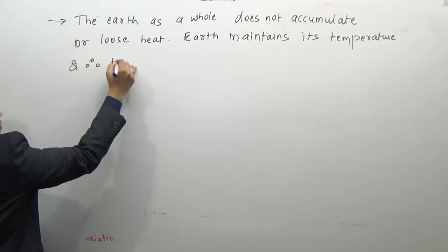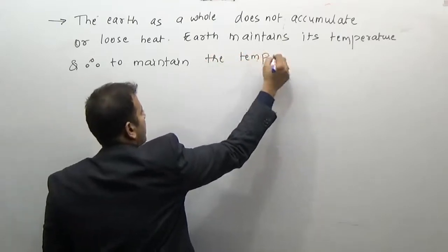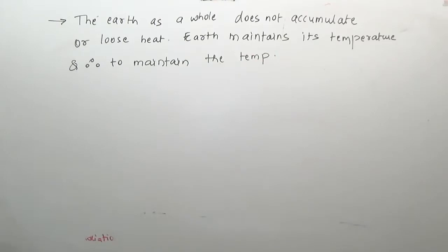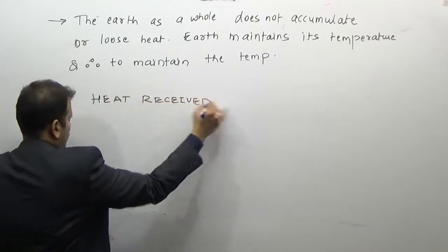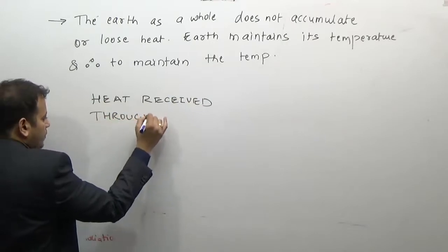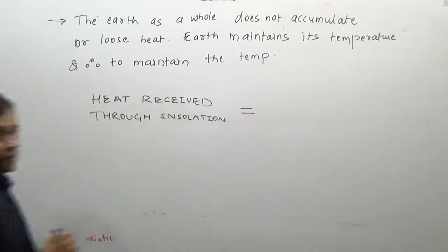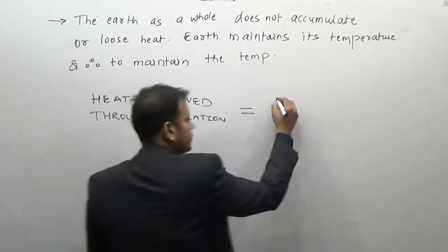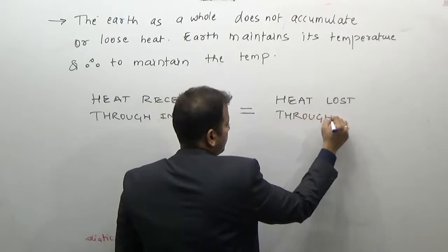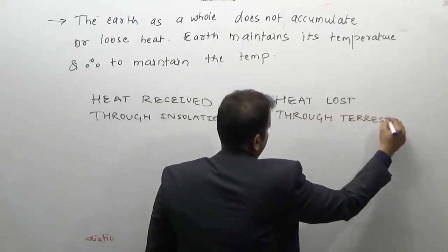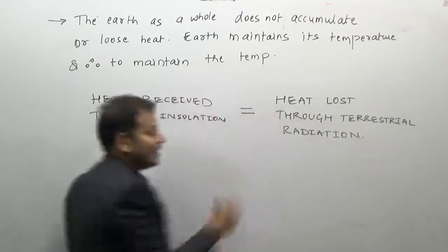And therefore, to maintain the temperature, heat received through insolation should be equal to heat lost through terrestrial radiation.